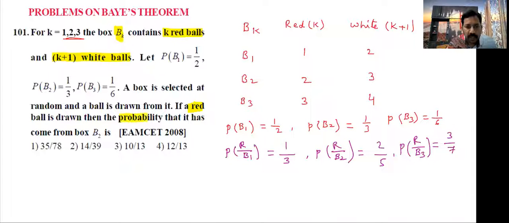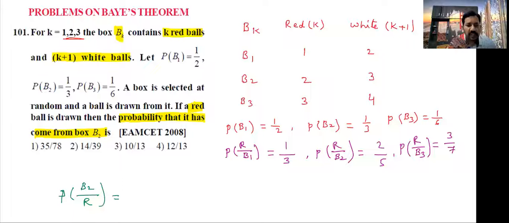Next, what we want to find: a red ball, the probability that it has come from box B2. Finally, whatever red color ball we select, it came from box B2. That means P of B2 given red ball. A red ball is selected, but it came from box B2.